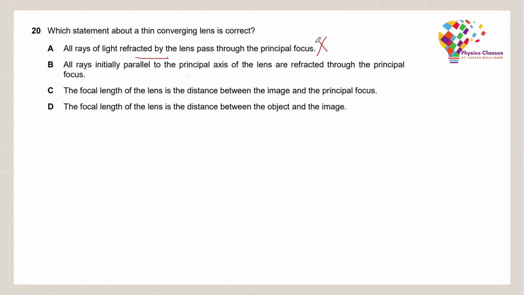All the rays initially parallel to the principal axis of the lens are refracted through the principal focus. This statement is correct. So if I have a lens and you have a ray of light that is coming parallel to the principal axis, let's say that this is my principal axis, then this light ray we know will pass through the focus. So option B is correct. We can look at option C as well. The focal length of the lens is the distance between the image and the focus. That's wrong. Focal length of the lens is the distance between the object and the image. This is also wrong. Focal length of the lens is actually the distance between the lens and the focus.